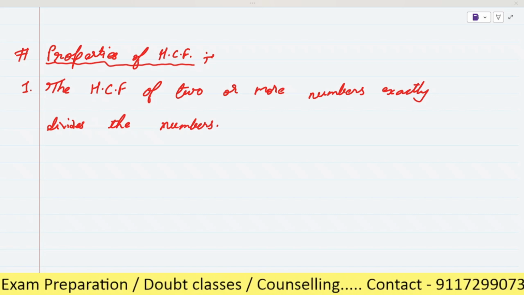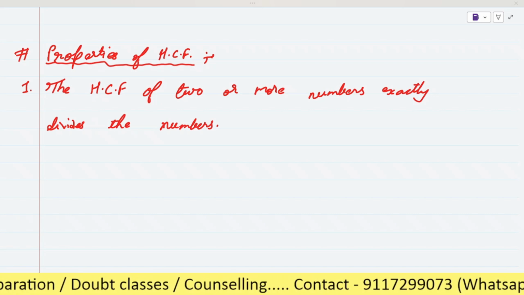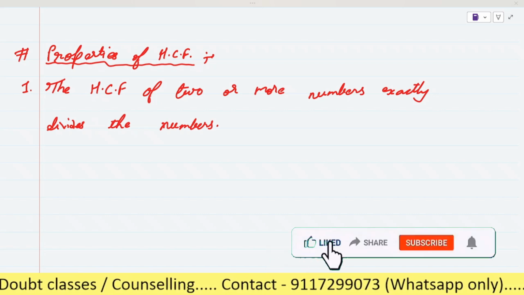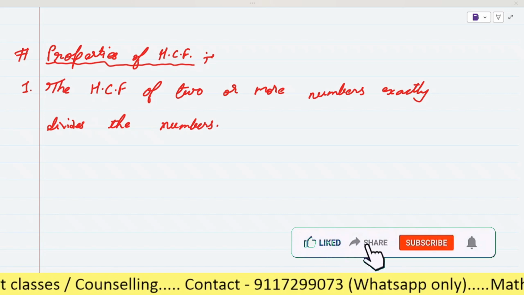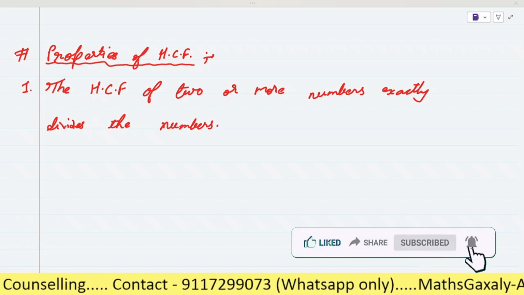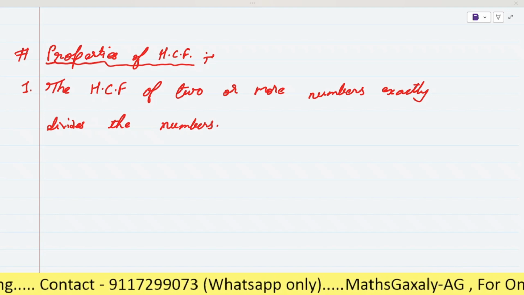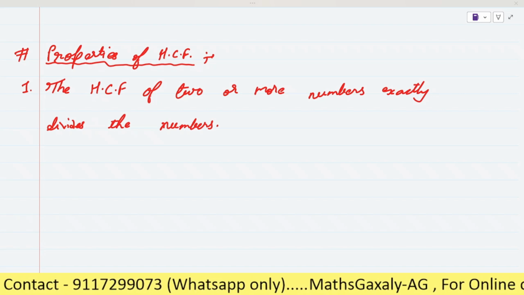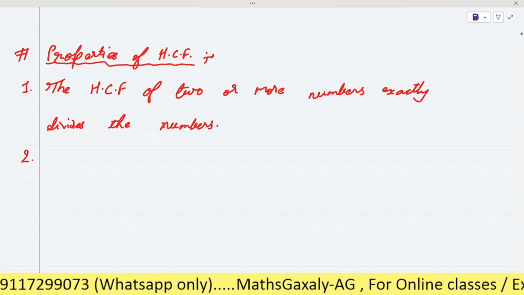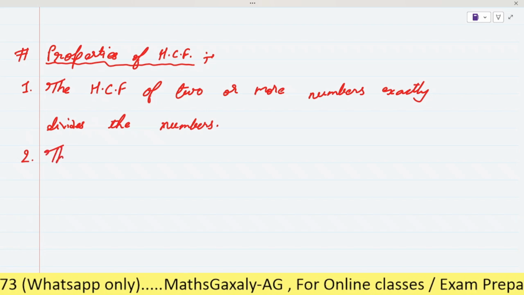So the number which we get as the HCF of the given numbers is a factor of the given numbers. Factor means it can divide the given numbers exactly, right? So the same thing is said by this sentence. Don't write now. First try to understand it. For writing, I will give separate time.